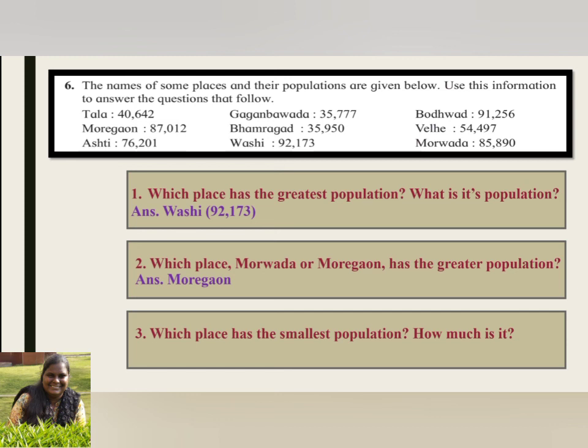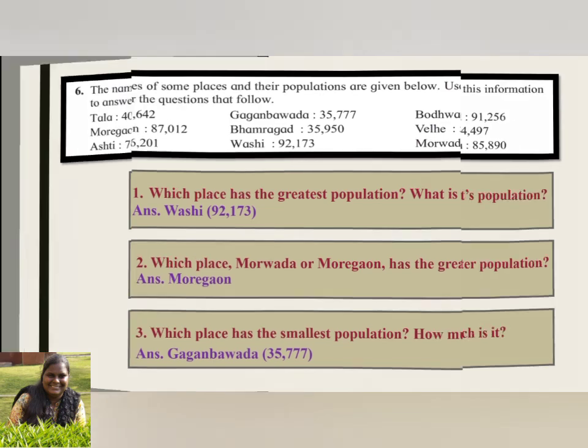The last one. Which place has the smallest population? How much is it? As we can see in the table or the data that we have, the smallest number is 35,777. What is the name of the place? Come on, a little louder. Yes, that is Gaganbawada. And you can write the population in the brackets, that is 35,777.